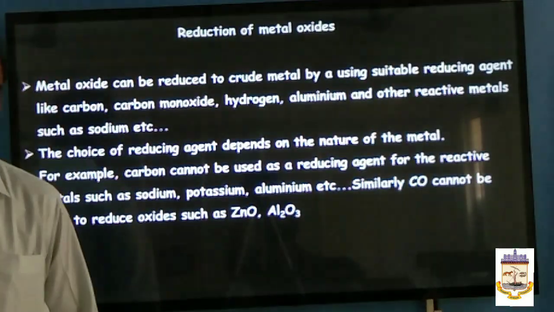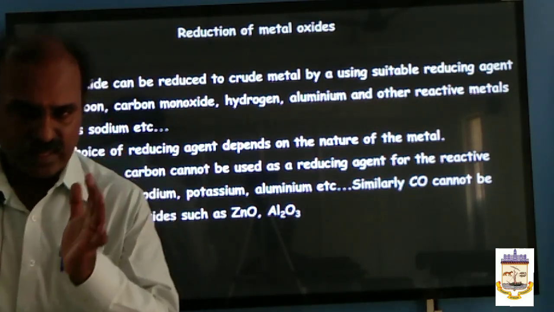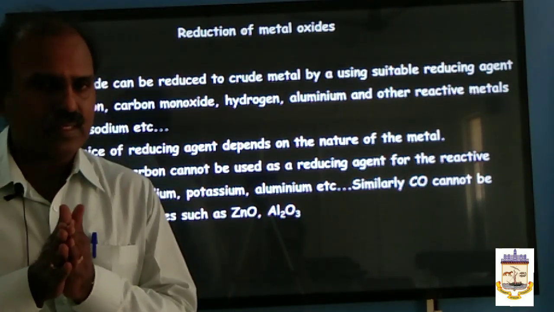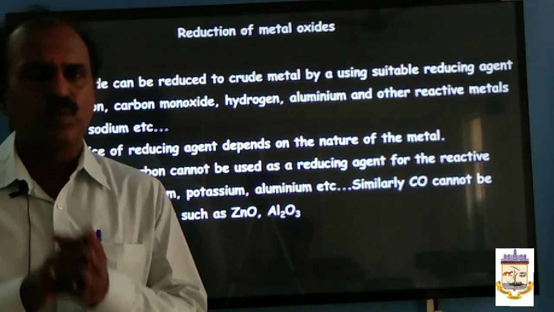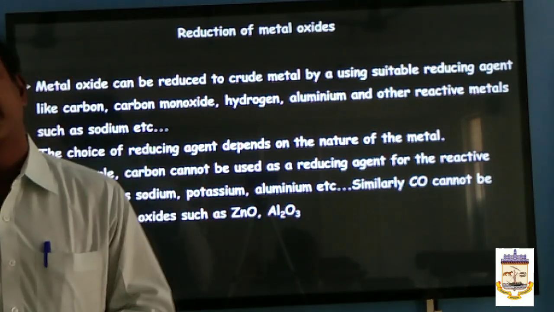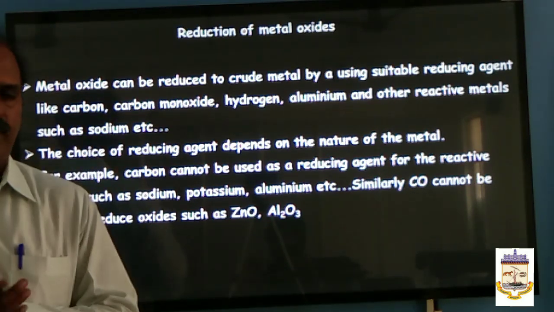So you remember, students, first we are concentrating the ore, then extraction of crude metal. Extraction of crude metal has two steps. One, we are converting the metal or ore into metal oxide. Then the next step, metal oxide is reduced into metal.